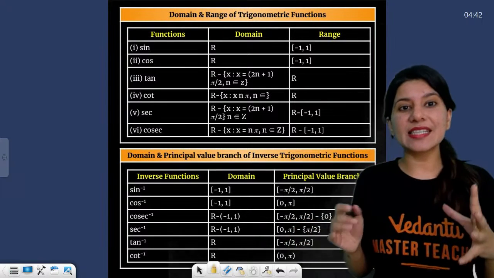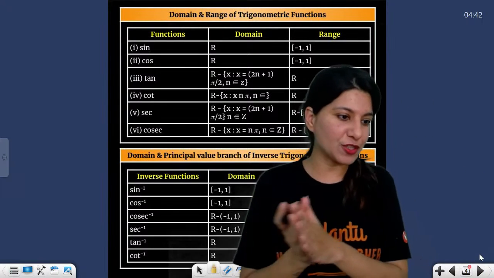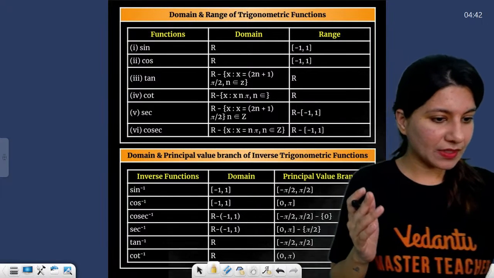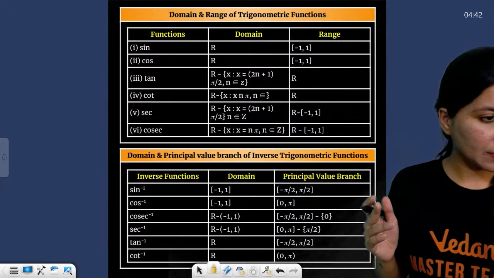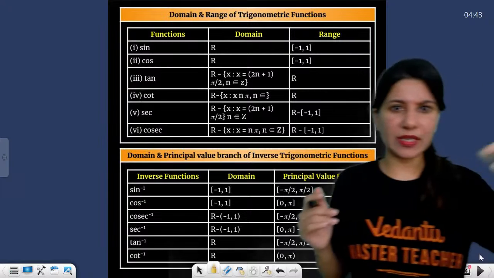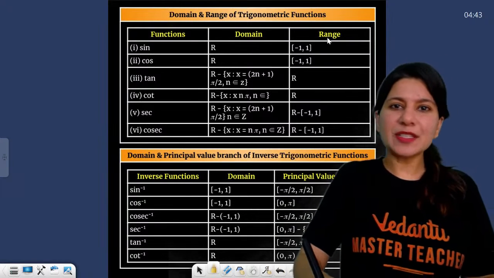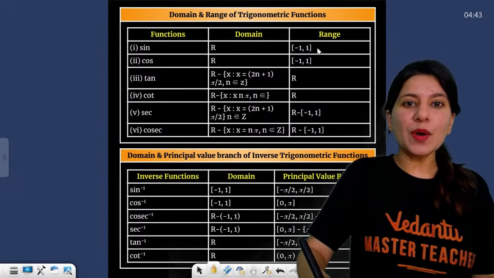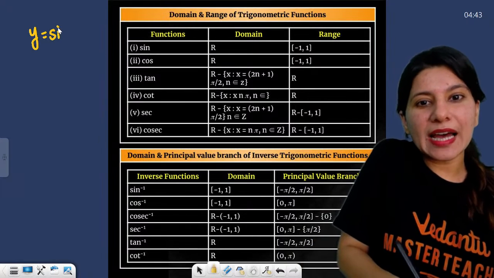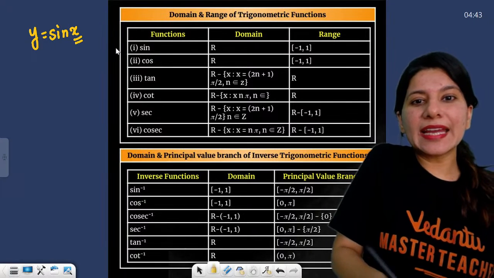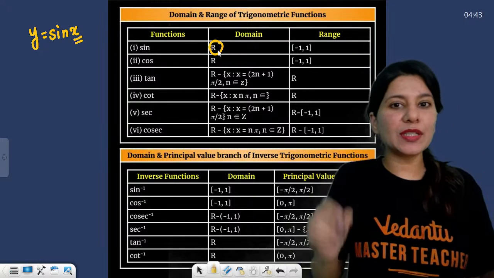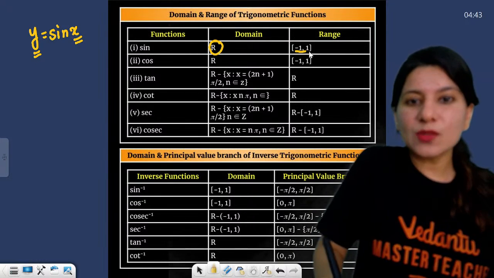Now quickly let's understand the inverse trigonometric function. You know that for the sine function, y is equal to sine x, the domain is all x, you can put anything, and the range will be -1 to 1.